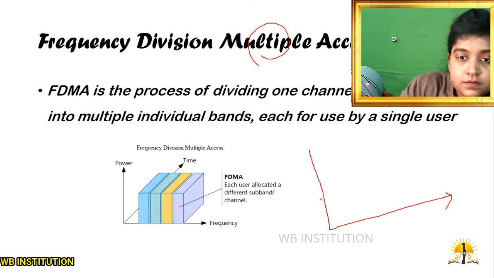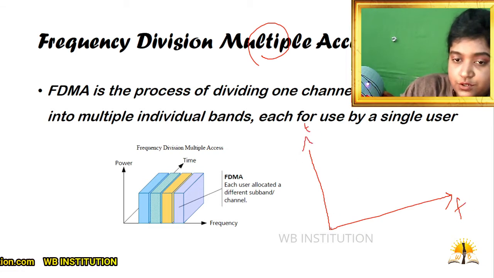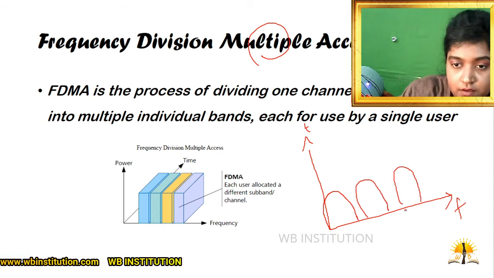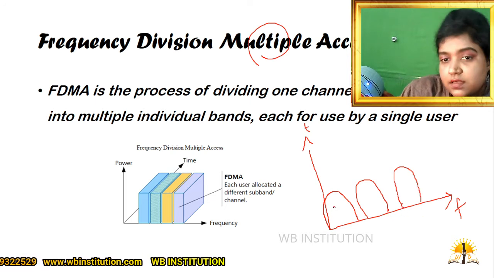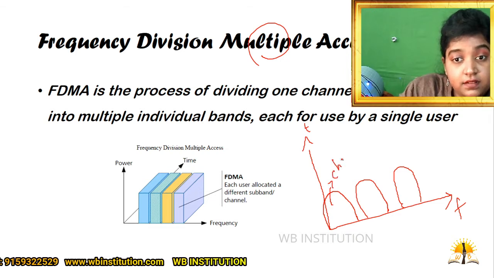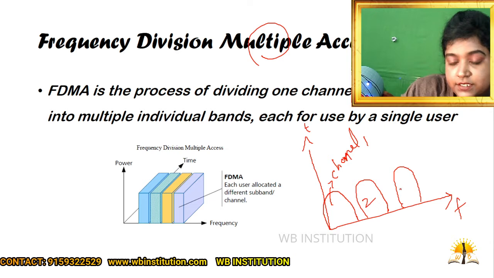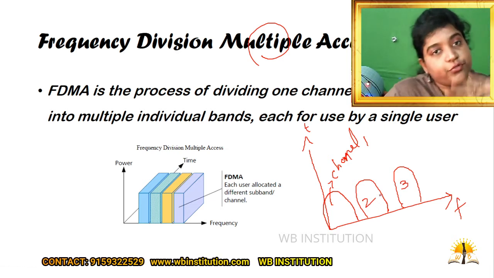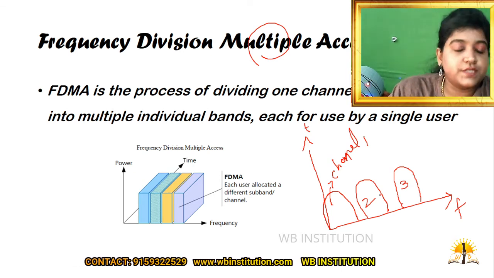This is going to be frequency, and here I'm going to draw time, in a radio frequency with different bands. See, this is going to be my channel 1, channel 2 and channel 3. Imagine I have 3 different users. Got it? 3 different users.